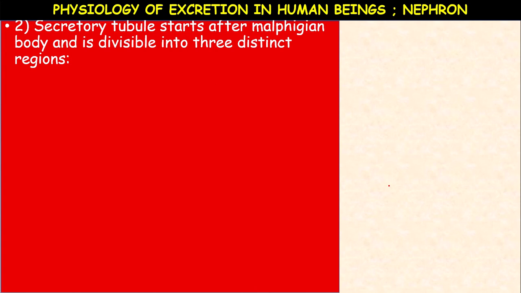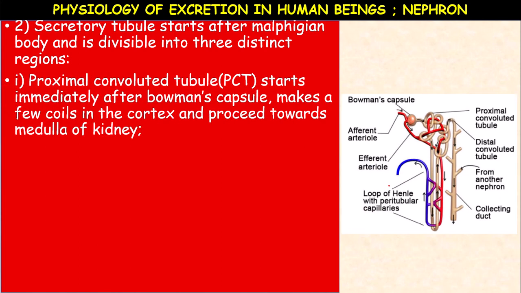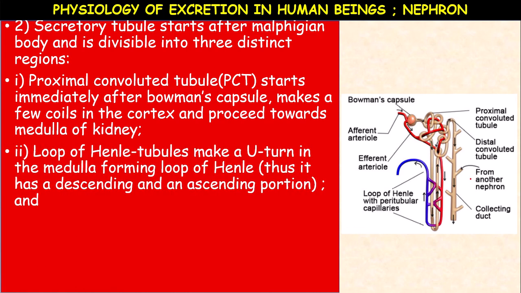Now the second part. The first part is over. The first part is Bowman's capsule. The second part is the secretory tubule. It starts after the Malpighian body and is divided into three distinct regions. What are the three distinct regions? Proximal convoluted tubule, this is the first one. Second, loop of Henle.